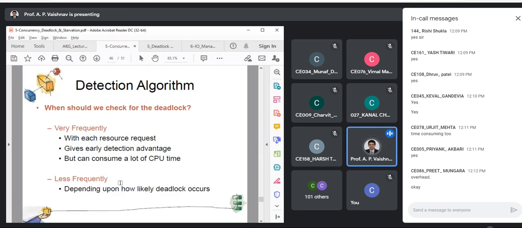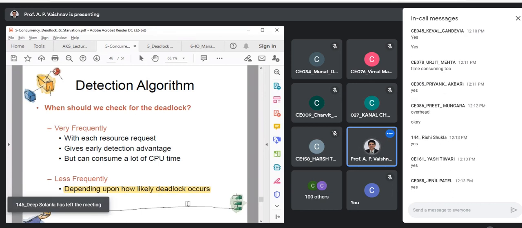Otherwise, we can use estimation. As it is written over here, it depends upon how likely deadlock occurs. So you look at the past behavior of the same process, or the past behavior of similar processes, and see how frequently deadlock was occurring. If you assume that deadlock occurs after every 2 hours, let us say, you can put a checkpoint, that is, at 1 hour 45 minutes you will run this algorithm. That is one approach you can try. Seems practical, right?